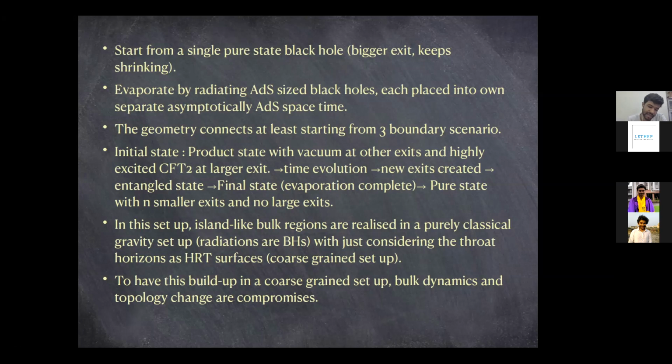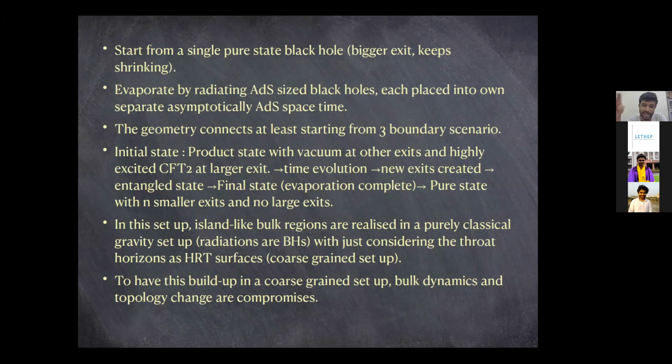You simply have the bigger exit, or the bigger black hole. There are no smaller black holes. You could assume the smaller black holes, if you want to assume them as CFT states, are at that point like CFT vacuums.